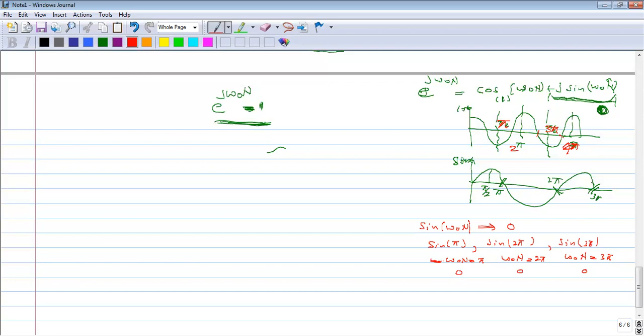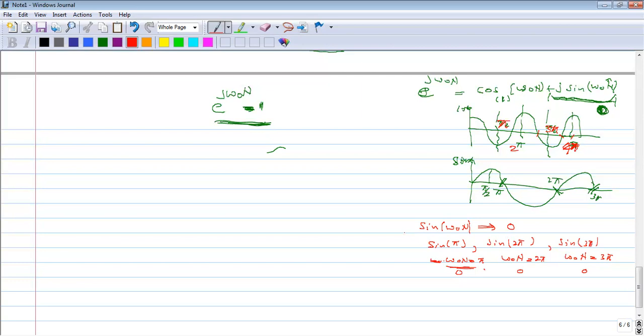And this is 5 pi by 2, and this is 4 pi. This point we have marked wrongly, so here should be 0, 0, 0. So you can see that if omega naught n is equal to pi or 2 pi or 3 pi, sine omega naught n will be 0.